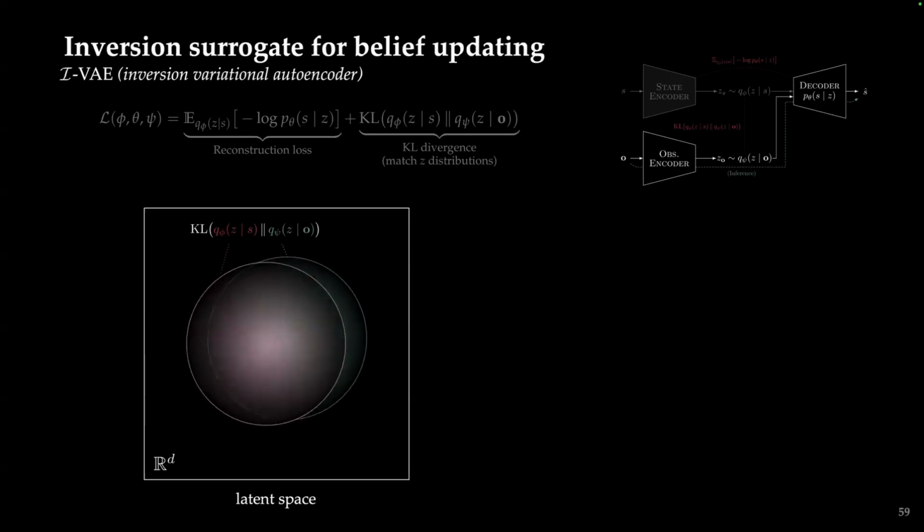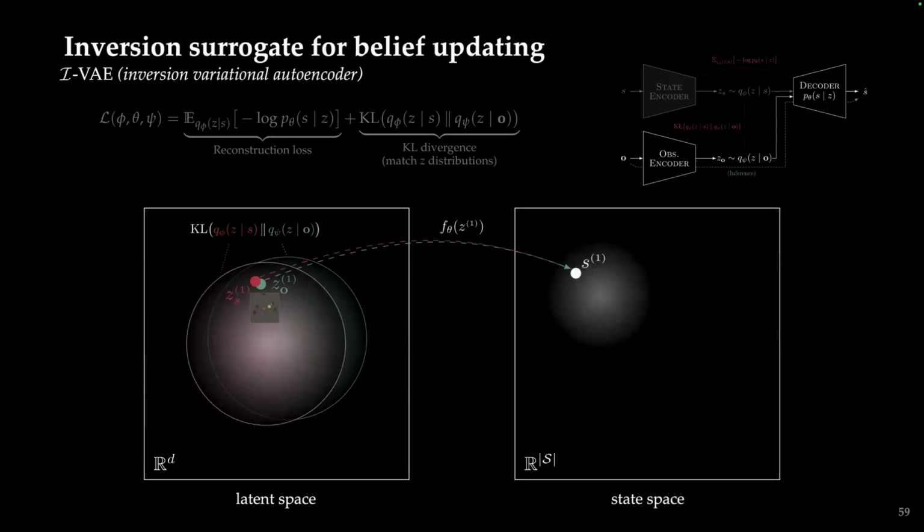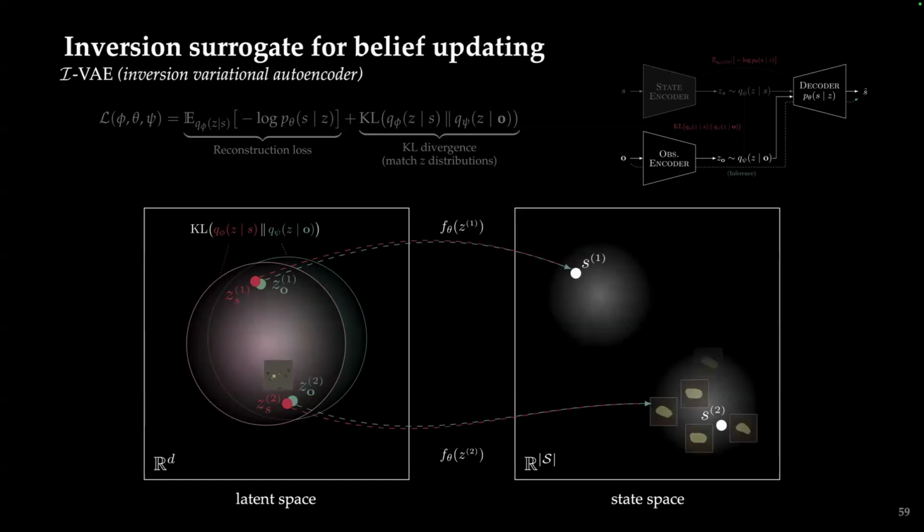And then once we pass in an observation, we would hope that that maps close to the latent space for where that state mapped that generated that observation. Then what we can do is decode this back into the state space to sample states that are conditioned on those observations. We can do this in another area of the latent space to get conditioned samples from our posterior in the state space.